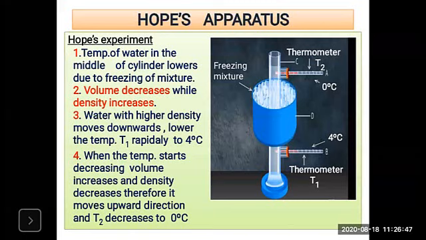And when the temperature keeps decreasing to 0 degrees Celsius, the volume increases, and when the volume increases, the density decreases. Therefore T2 indicates the temperature of 0 degrees Celsius. So this is the Hope's experiment.